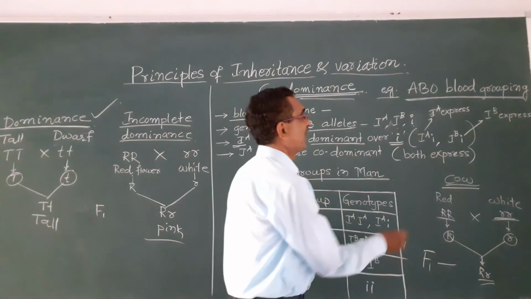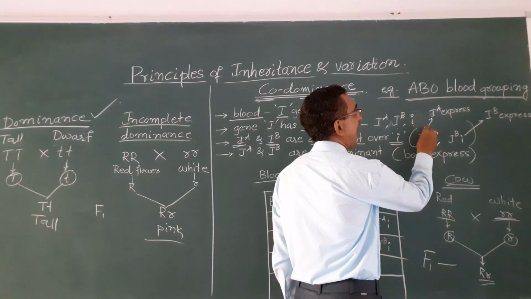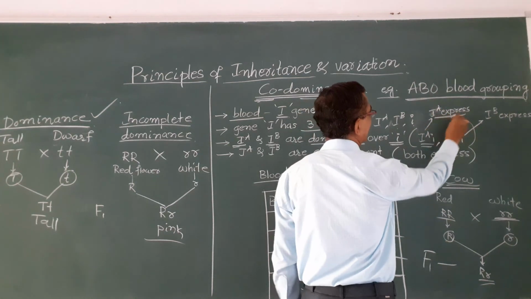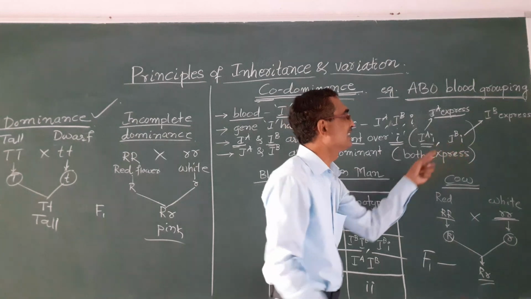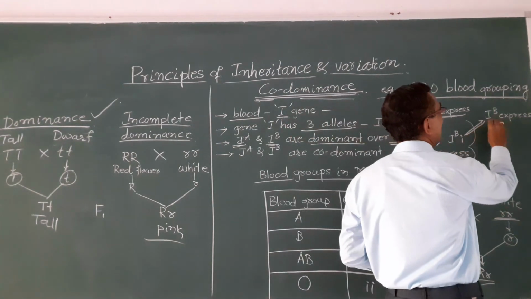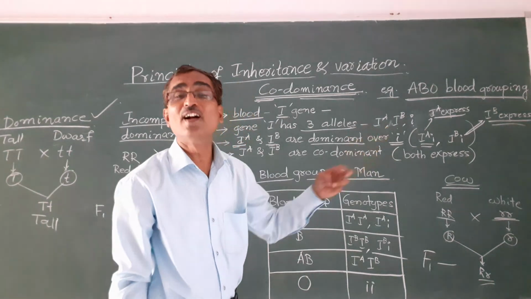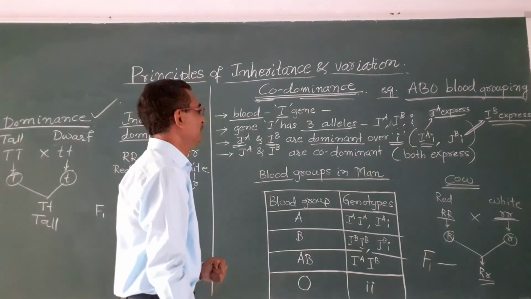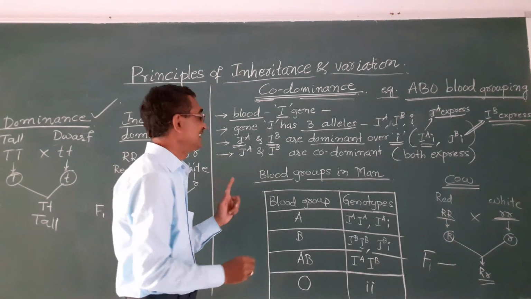That means when IA and small i are present, then only IA will express, and when IB and small i are present, then only IB will express, because IA and IB are dominant over small i.